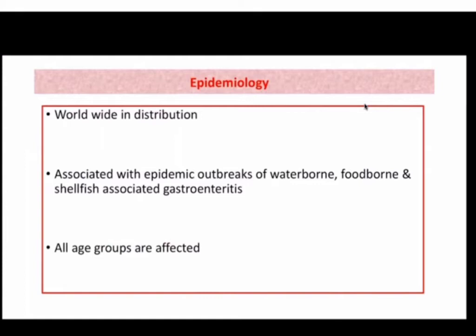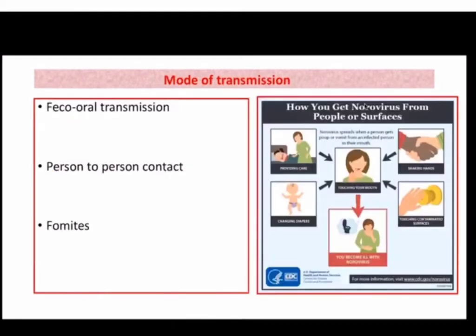They are associated with epidemic outbreaks of waterborne, foodborne, and shellfish-associated gastroenteritis. So their association has been seen with the consumption of shellfish. All age groups are affected with Norwalk virus. Mode of transmission is again fecal-oral transmission, person-to-person contact, and indirect contact through fomites.